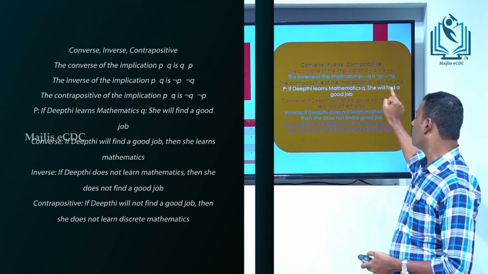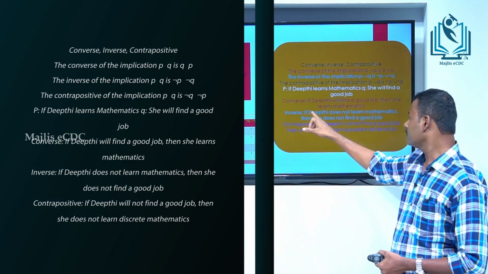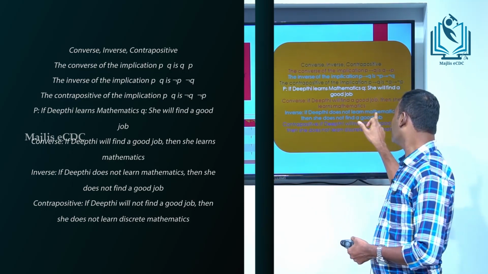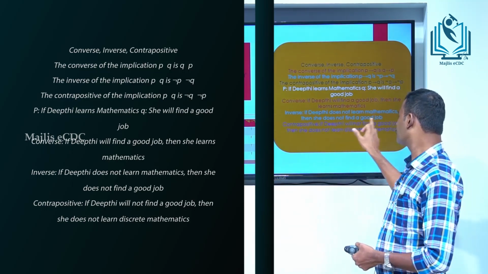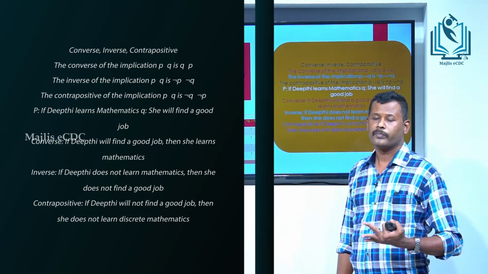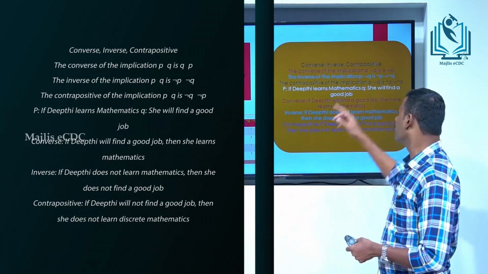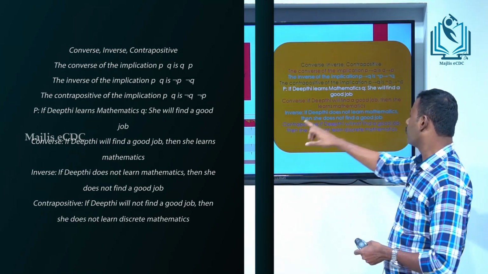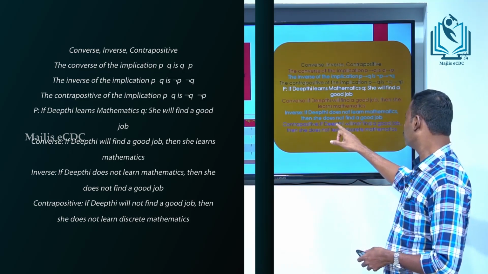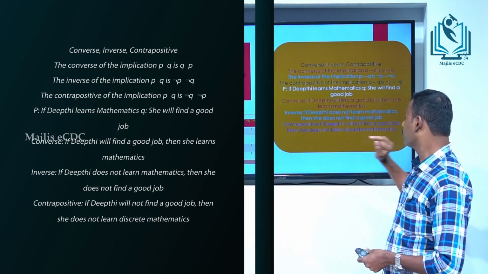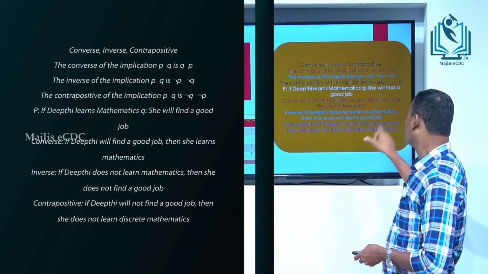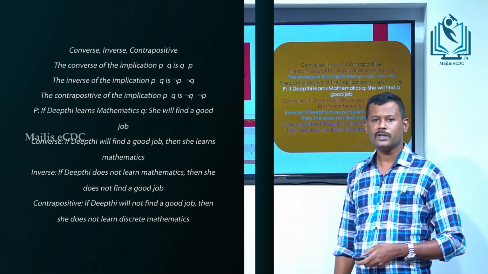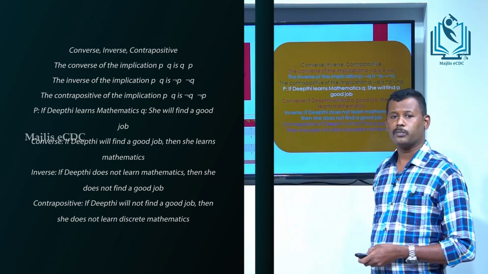Next, inverse. Inverse means not P to not Q. That is, if Deepthi does not learn mathematics, then she does not find a good job. That is inverse. And the third one is contrapositive. Contrapositive means if Deepthi does not find a good job, then she does not learn mathematics. This is the contrapositive.